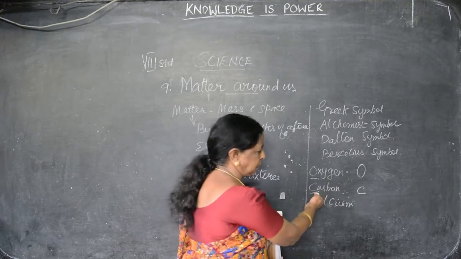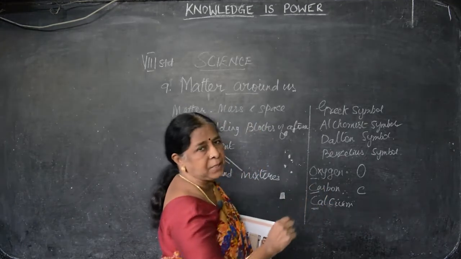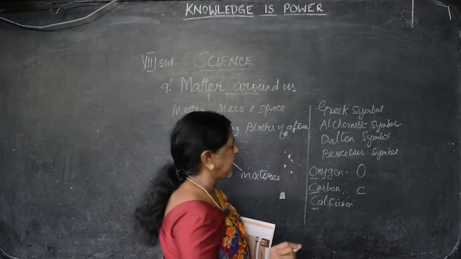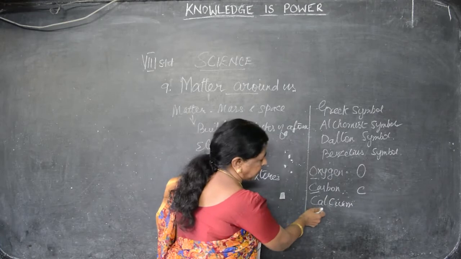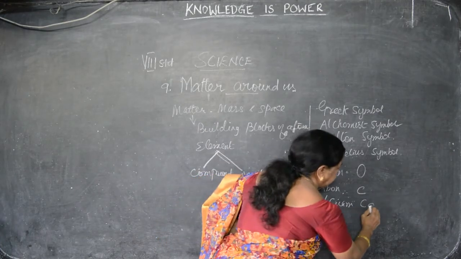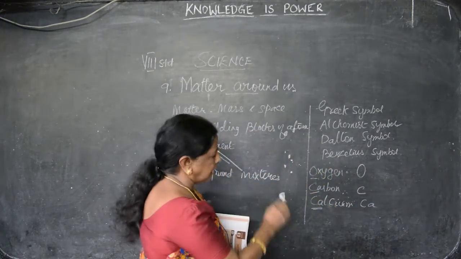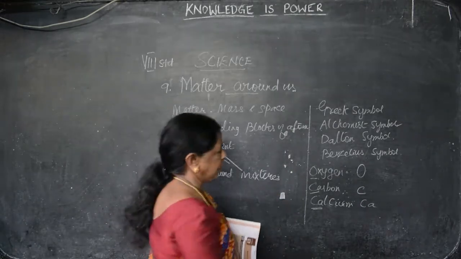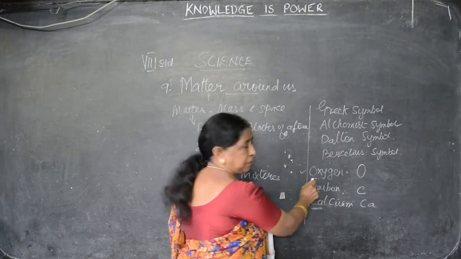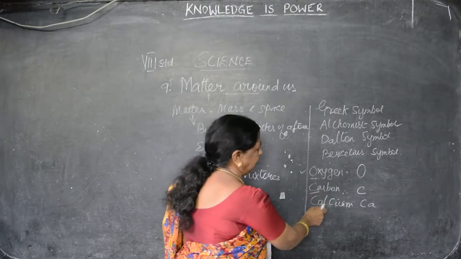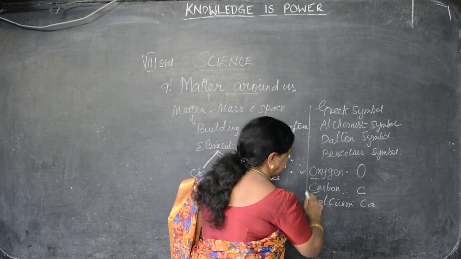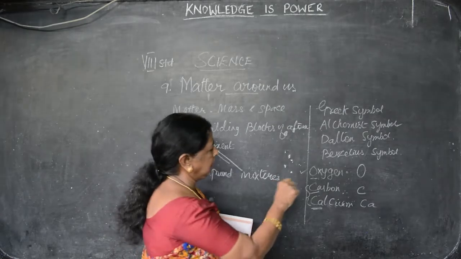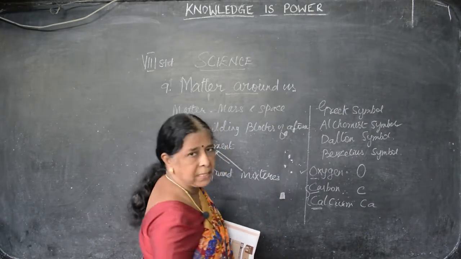Just to avoid the confusion, they take the second letter of the element. Suppose elements have the same starting letter, then we take the second letter. For example, calcium, we write Ca. The first letter should be capital and the second letter should be small. So carbon is C and calcium is Ca.